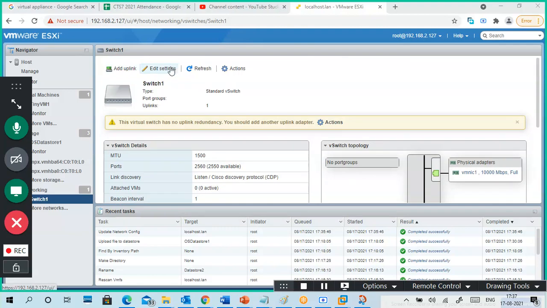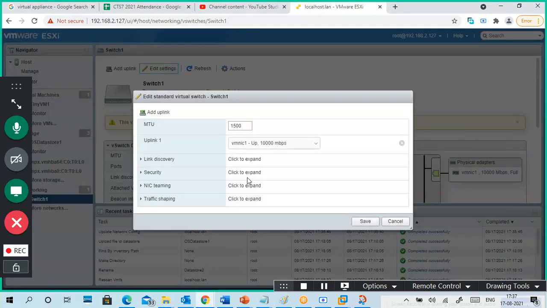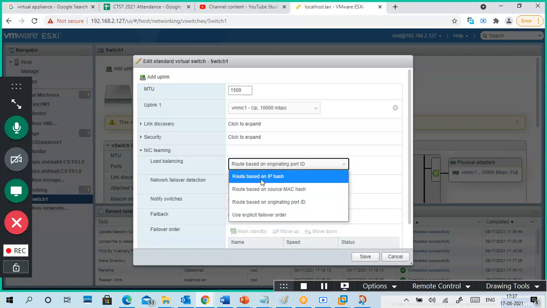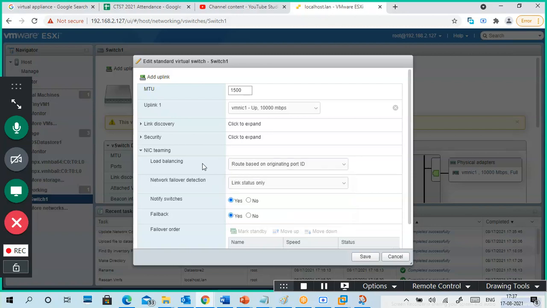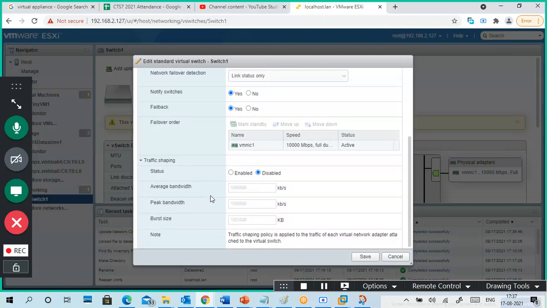Edit settings, NIC teaming, and you want a teaming load balancing. In here you can also see load balancing, network failure detection, beacon only, link status only. Those options are there. Failover is showing here. So many things are there, so we need a lot of time to explain each and everything.